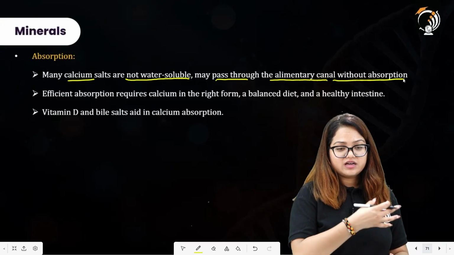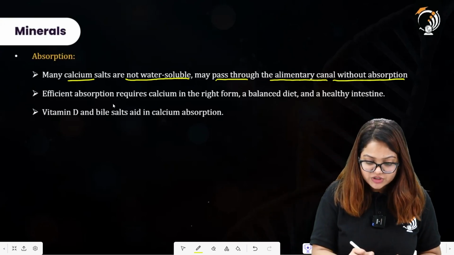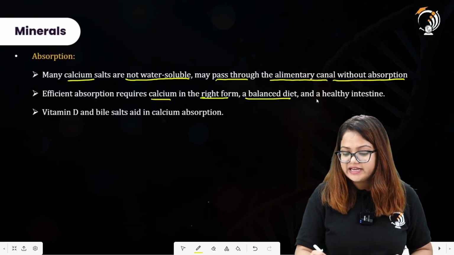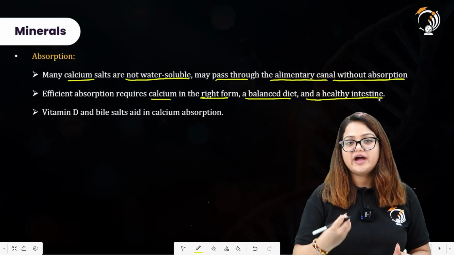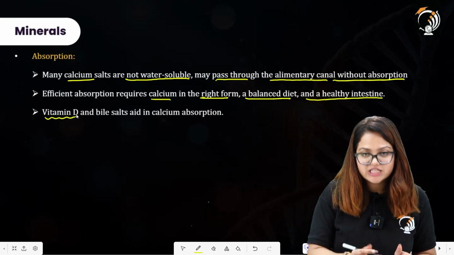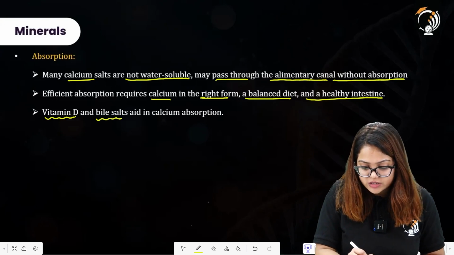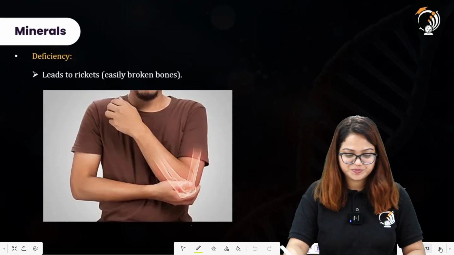So they can be directly removed out from the body without getting absorbed. Efficient absorption requires calcium in the right form, in a balanced diet, and a healthy intestine is also required in order to absorb the required amount of calcium from the intestines. Vitamin D is very crucial, as we have already discussed in the previous slides as well. Vitamin D and bile salts aid, or you can say help, in calcium absorption.